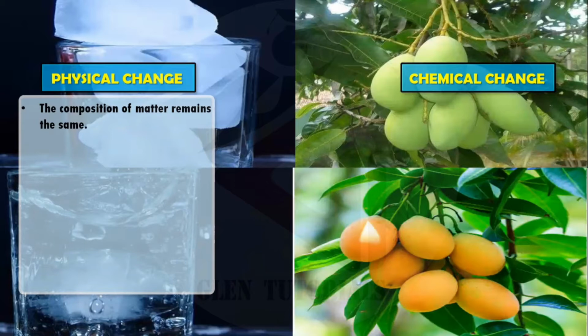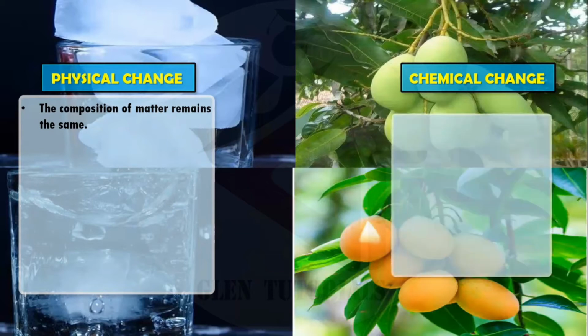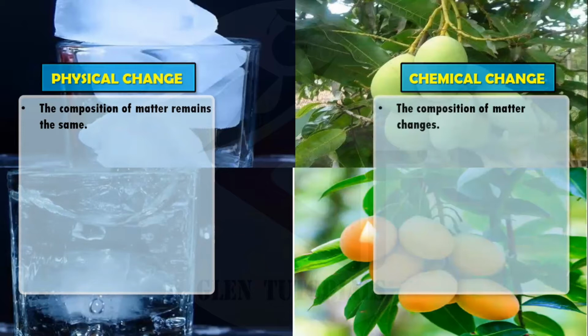Composition of matter remains the same in a physical change. Composition of matter मतलब अभी आइस में जो है वो पानी है, पानी का आइस बनता है, तो वो मेल्ट होने के बाद कोल्ड ड्रिंक या कुछ बनता नहीं है, वो पानी ही रहता है. सो कॉम्पोजिशन ऑफ मैटर मीन जिससे वो बना है वो सेम ही रहता है. Then chemical change, here the composition of matter changes. क्योंकि if you see the example of a mango only, टेस्ट टोटल अलग है ना. आइस का टेस्ट पानी जैसा ही है, ठंडा है पर पानी जैसा ही है. पर जब केमिकल चेंज, it happens in a mango, here it is totally different, right? Because the taste changes, the look also changes.